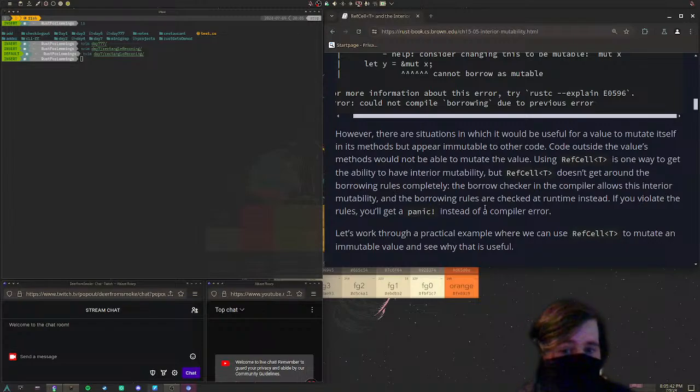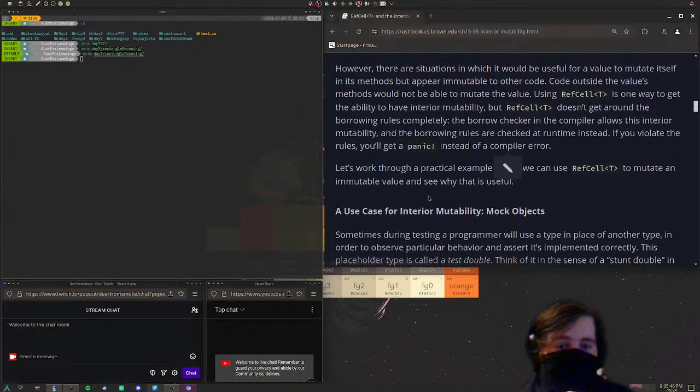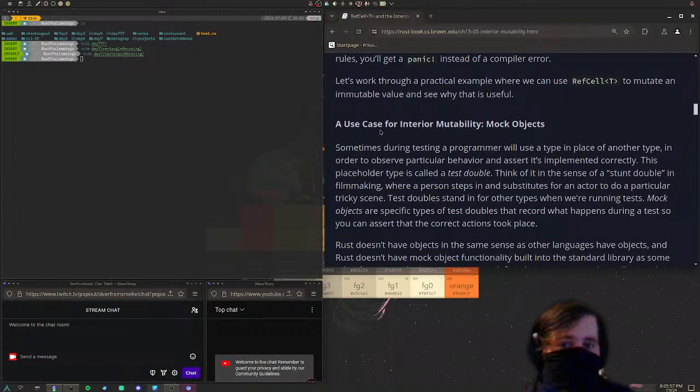If you violate the rules, you get a panic instead of a compiler error, meaning your application crashes in the hands of a client. Let's work through a practical example where we can use RefCell to mutate an immutable value and see why that is useful. A use case for interior mutability.